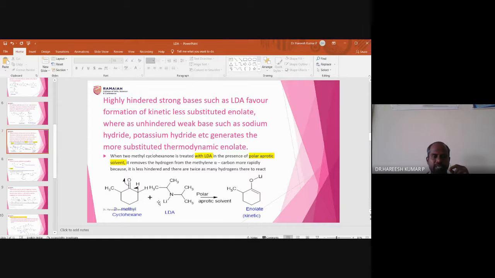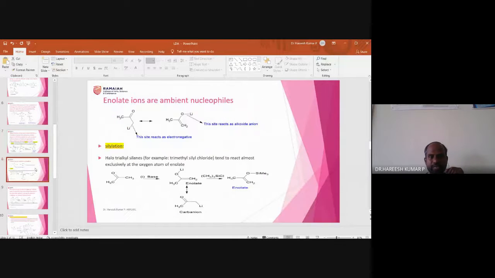One more thing you can observe is that here also a proton is there. This proton is the methine proton, and this proton is the methylene proton. Capture of the methylene proton by LDA leads to the formation of the kinetic enolate. That's what you need to remember. So with this, I will go to the next slide. Then let's look into the application of these enolates.